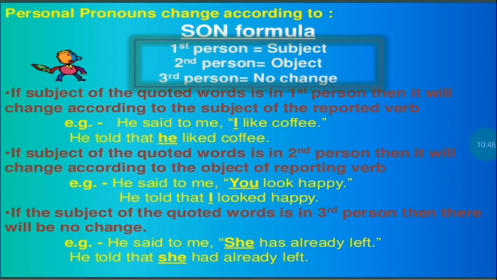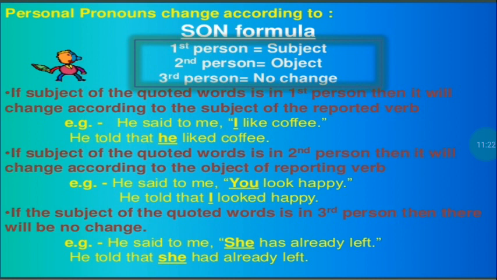Now we will understand this formula in the sentences that are given below. If the subject of the quoted words is in the first person, then it will change according to the subject of the reported verb. For example, he said to me, I like coffee. What is the subject? The subject is I, right? That is the first person. So the sentence in the indirect speech will change according to that.